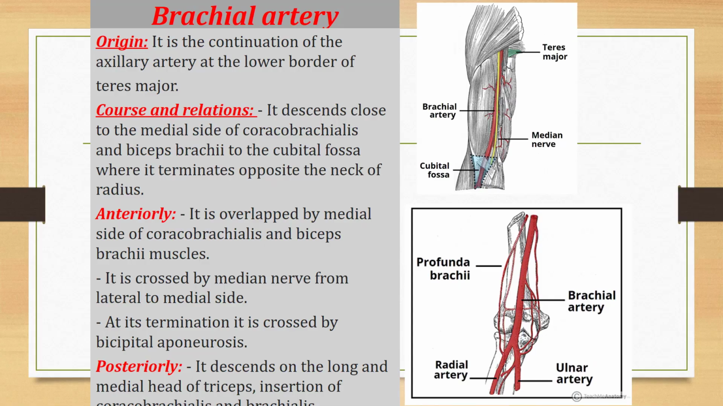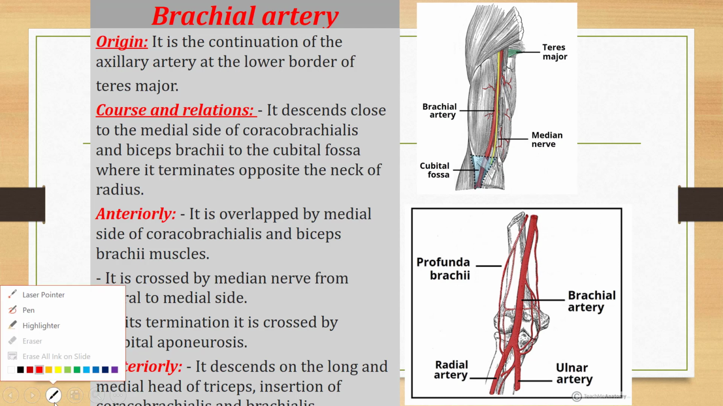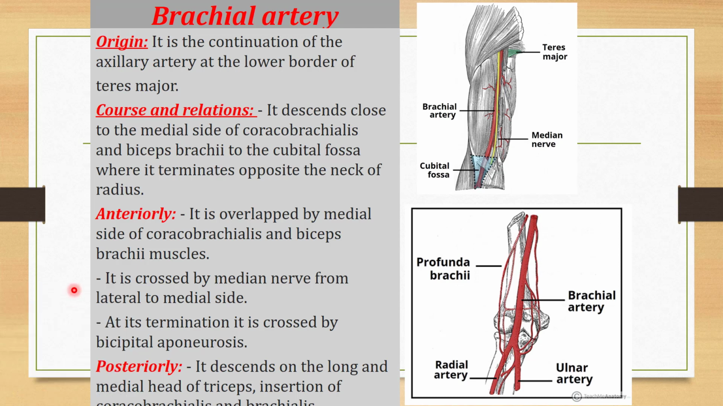First of all, the artery which is present in the anterior compartment of arm is the brachial artery. From the name it implies that it is present in arm, because brachium means arm. So it is present in arm. See here in this diagram, this red colored artery is the brachial artery. It is the continuation of the axillary artery.